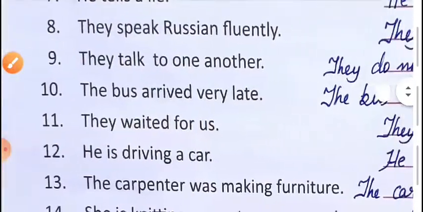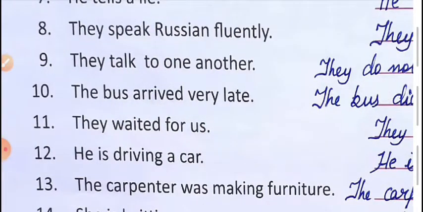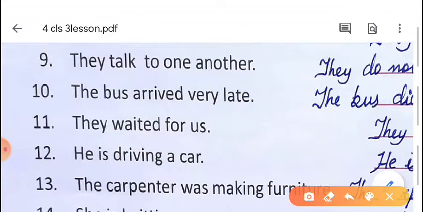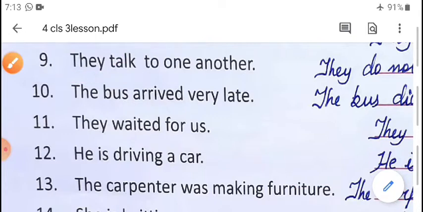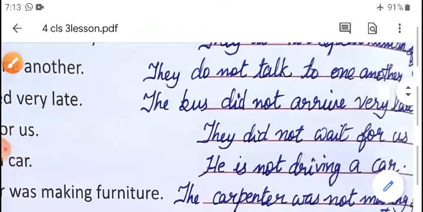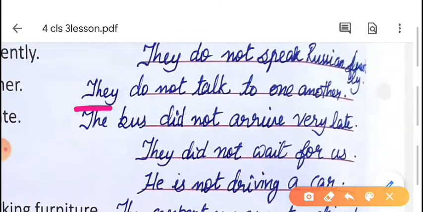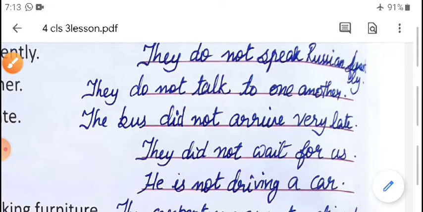Now the next question, ninth one, they talk to one another. Here also there is no helping verb given. So we have to check the main verb. What is the main verb? 'Talk'. Is it present tense or past tense? 'Talk' is present tense. So we have to check the subject, whether it is singular or plural. If it is singular we write 'does'. If it is plural we write 'do'. Here it is plural, 'they' is plural. So we write 'do'. They do not talk to one another.